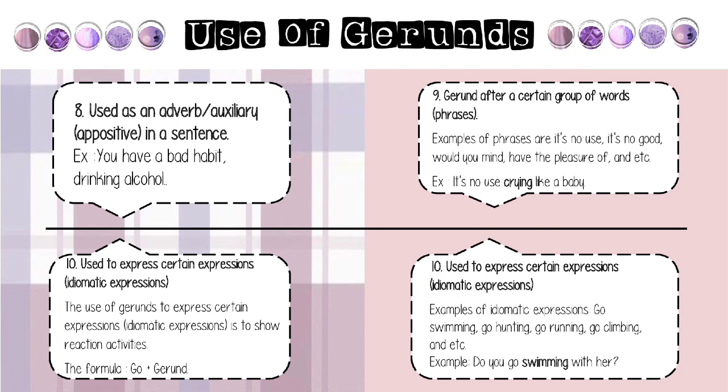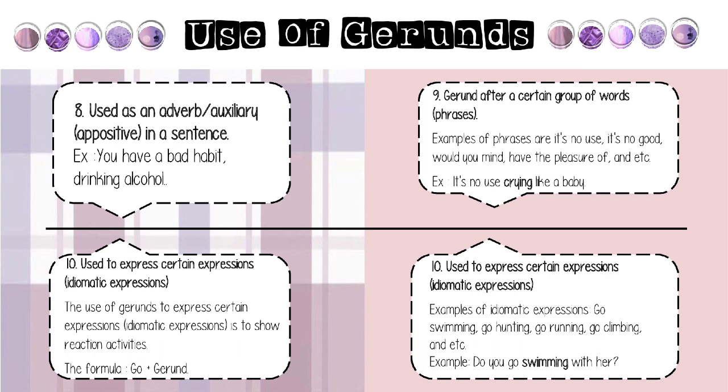Eight, use as an adverb or auxiliary in a sentence. For example, you have a bad habit of drinking alcohol. Nine, gerund after a certain group of words or phrases. Samples of phrases are it's no use, it's not good, what you mean, have the pleasure, and etc. For example, it's no use crying like a baby.